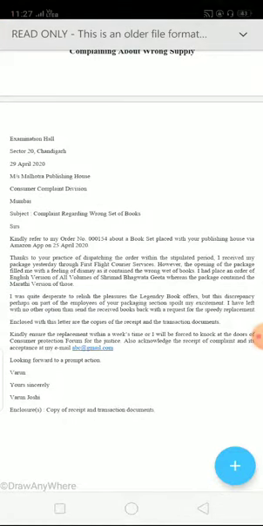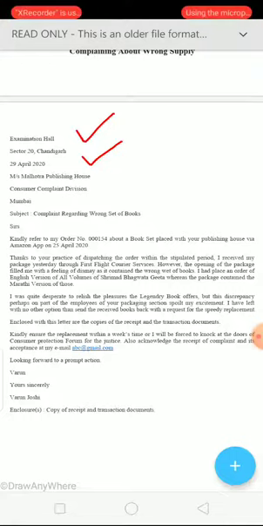Similarly to other letters, as we start the letters with addresses, here I have written examination hall, sector 20, Chandigarh. Here, see, examination hall is written in place of the sender's address when the address is not given in the statement. Since in exams you are composing the letter from the examination hall, it is advisable to write examination hall if the statement doesn't comprise the sender's address. So it is written. Then a line gap; here you can see that there is a line gap, so it is to be given. Then the date is to be written.